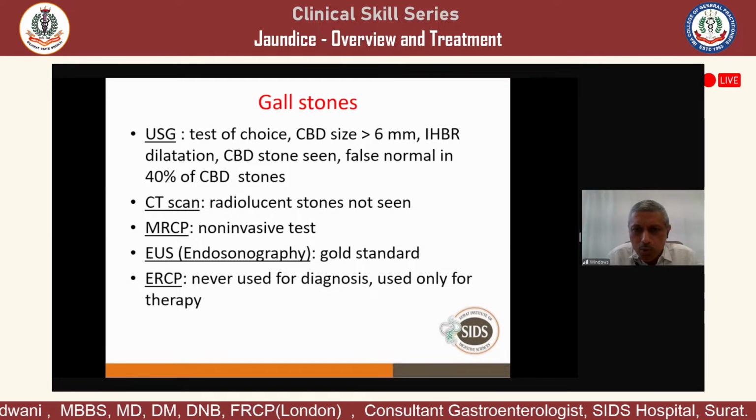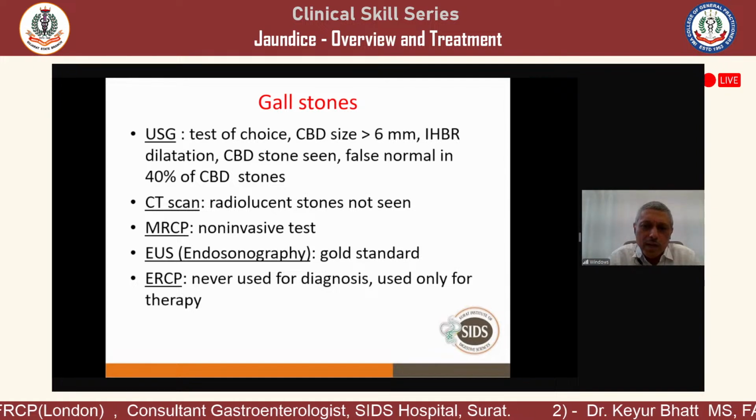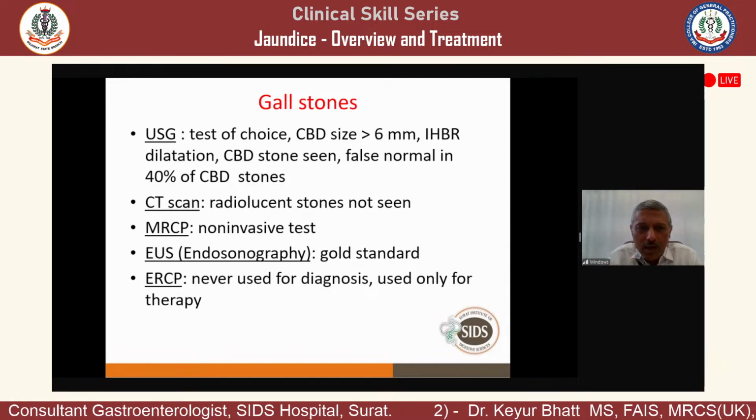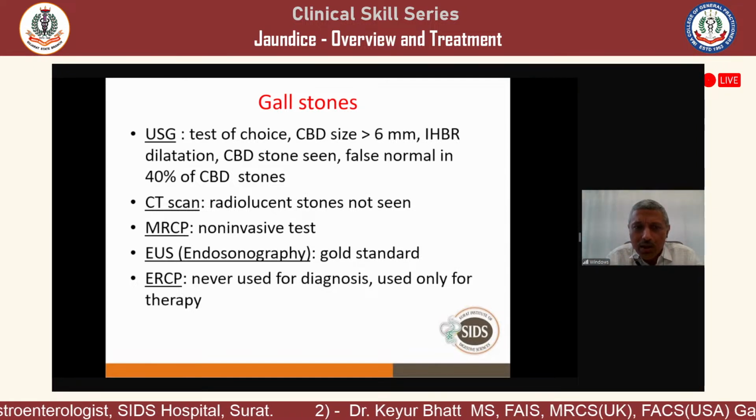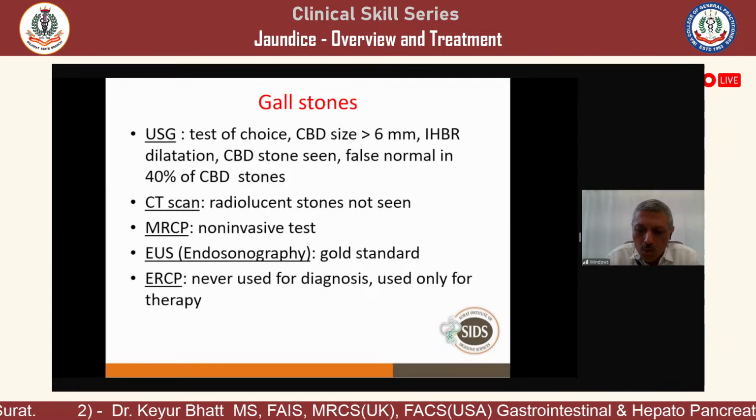Now more and more machines are available all over India. ERCP we don't use for diagnosis. It's only for therapy. Only once we have confirmed that there is a stone in the common bile duct do we do ERCP, never for diagnosis. That is not allowed now.